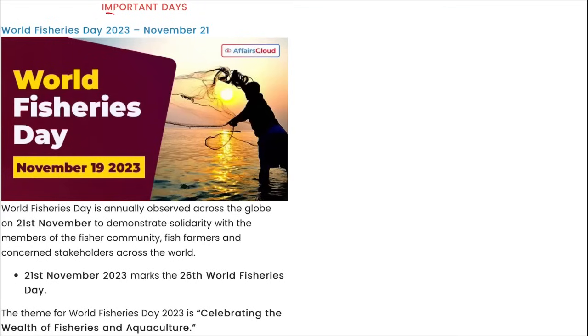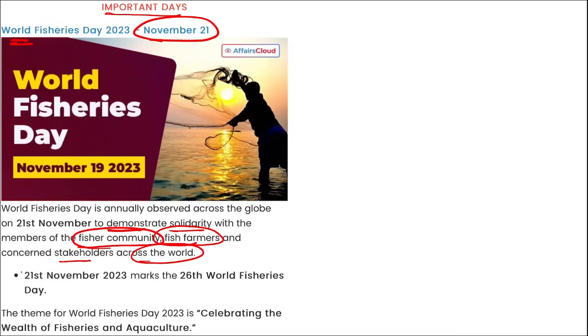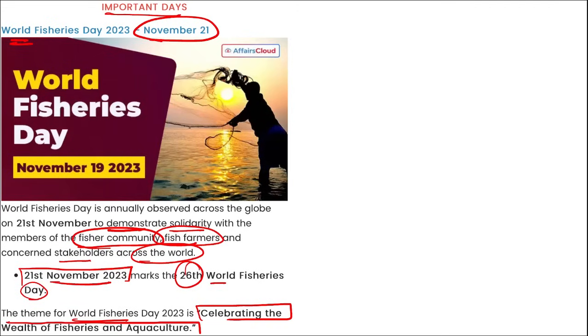Next comes your important days. Recently, World Fisheries Day is observed on 21st of November, and it is to demonstrate the solidarity with the members of the fishermen community, fish farmers, and the stakeholders across the world. Here, 21st of November marks the 26th World Fisheries Day, and the theme for the World Fisheries Day is celebrating the wealth of fisheries and aquaculture.